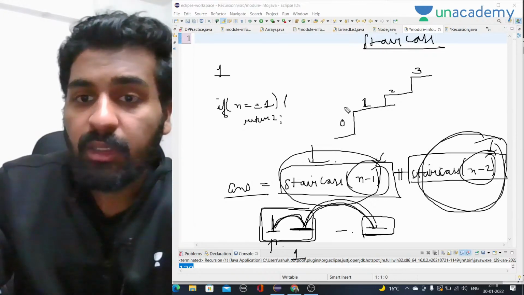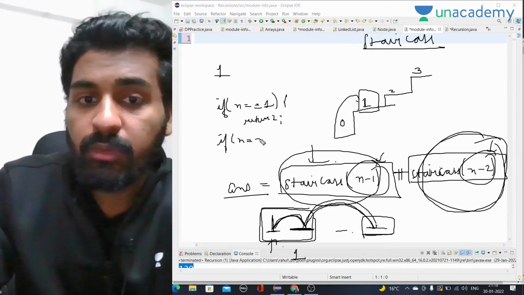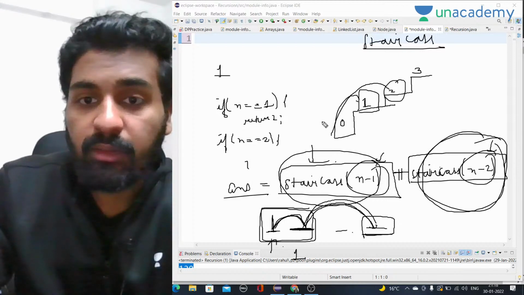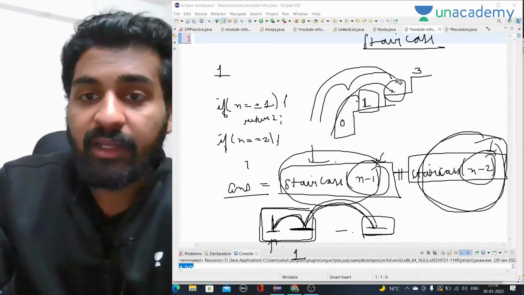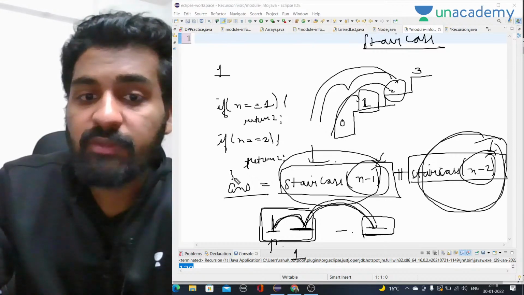Okay, because to reach the first stair there is only one way, and if n is 2, we also know that. For the second stair as well, I know there are 2 ways to reach it. One way is 1 by 1, and the other is directly. So there are 2 ways. I know both of these things, so I will return 2 here. These will be my base cases.